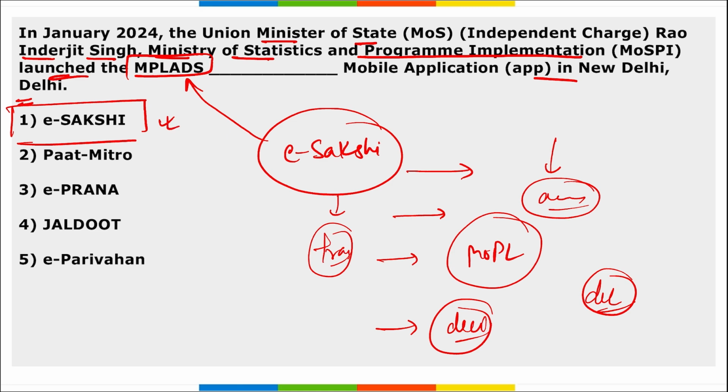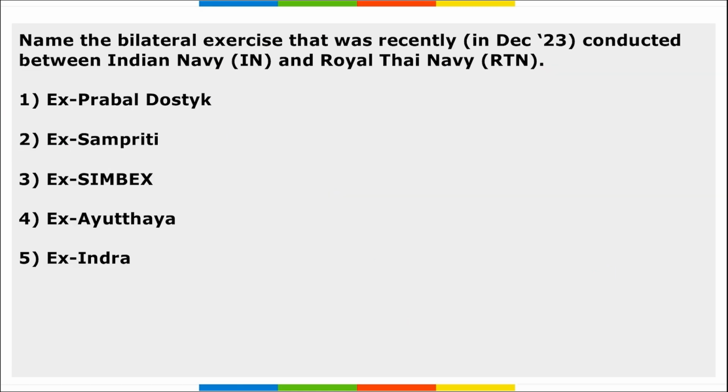So the application is Sakshi. Next, name the bilateral exercise that was conducted between the Indian Navy and the Royal Thai Navy. That is exercise Ayutthaya. This is the name of the exercise.